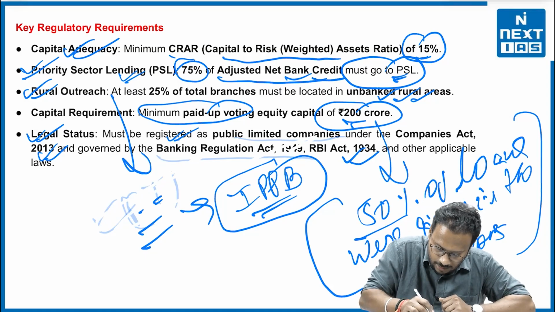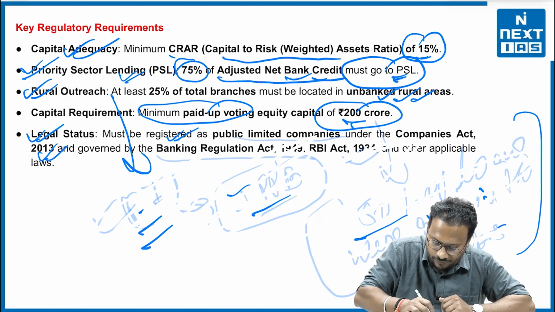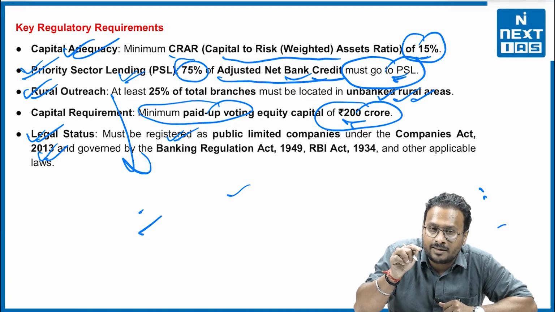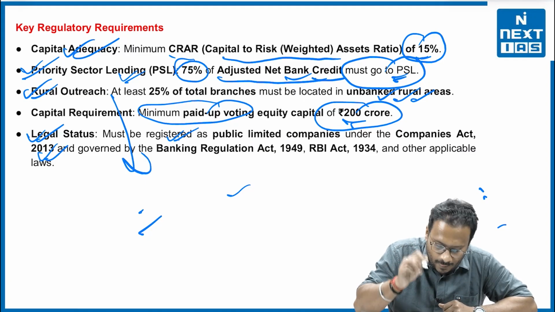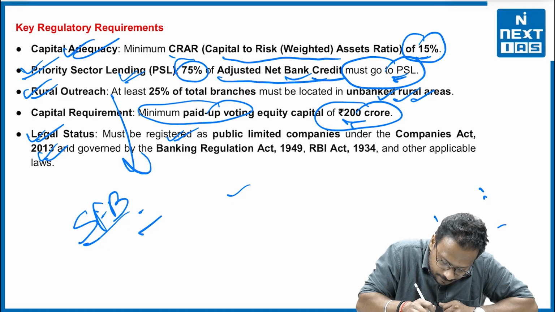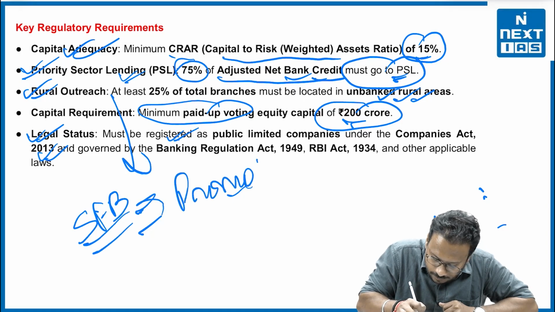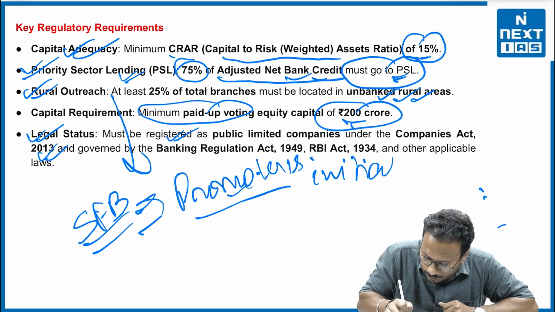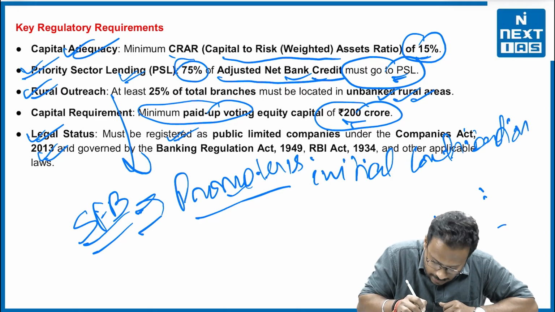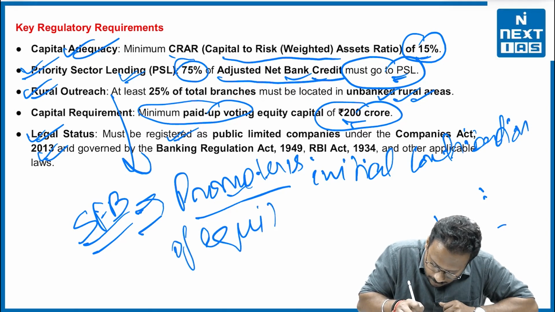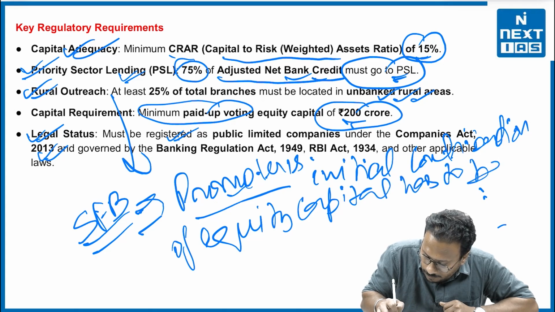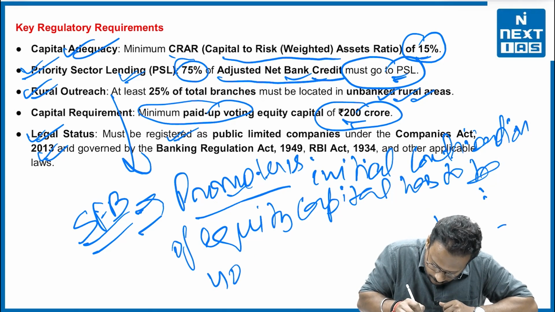One very specific thing as well, which you definitely need to understand, which is very important: the government says in its applications that for small finance banks, the promoters' initial contribution of equity capital has to be at least 40%, right?